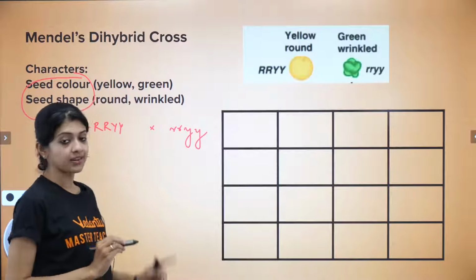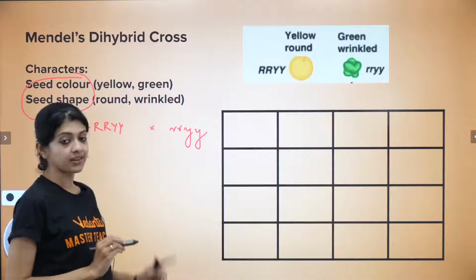Okay? So keeping that in mind, now let us figure out the next step, which would be selfing of this, which means now the parents that I have both have the genotype capital R small r, capital Y small y. We are basically selfing the plants. So I consider one as the male parent and one as the female parent, although the anther and carpel can be from the same flower itself, for the ease of understanding.